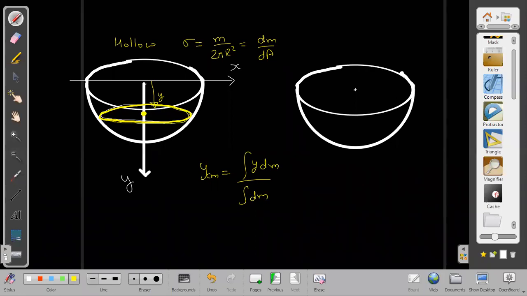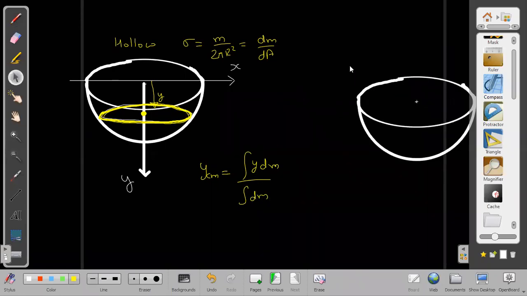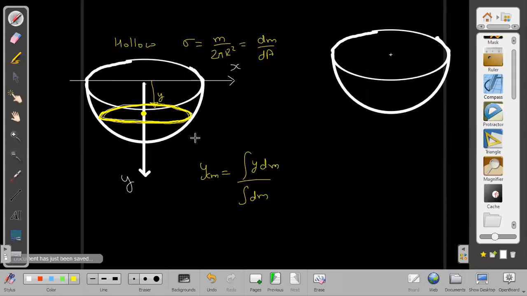What is the area of the ring element? If you are able to find the area of the ring element, then your job is done. 2 pi r into dr. That is a completely wrong answer, 2 pi r into dr. Without thinking, what are you giving? How is it 2 pi r into dr really? Sir, here we take it as theta, 2 pi r cos theta into dy. dr is completely wrong.